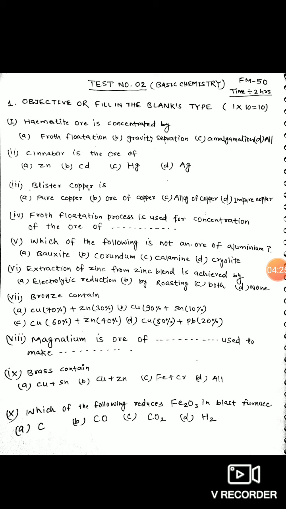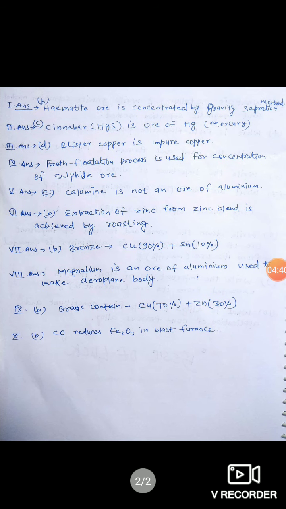Question number 8. Magnesium is ore of. So we know that magnesium is an ore of aluminium and used to make aeroplane parts. Magnesium is used to make aeroplane parts. So magnesium is used to make aeroplane body, aeroplane parts.